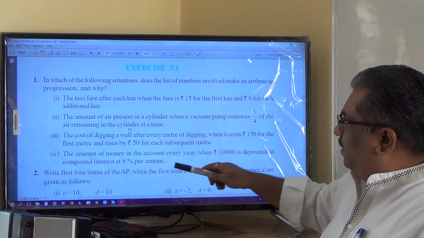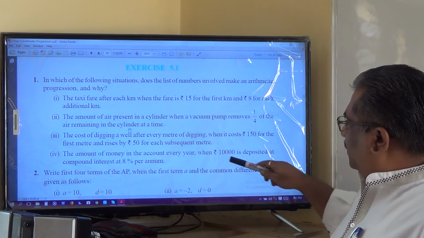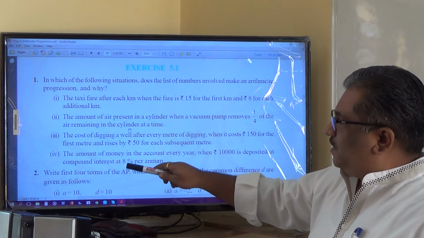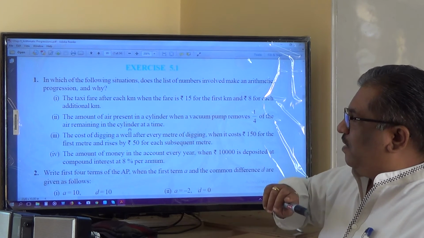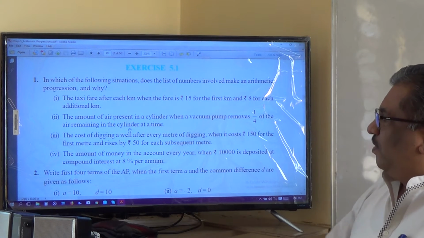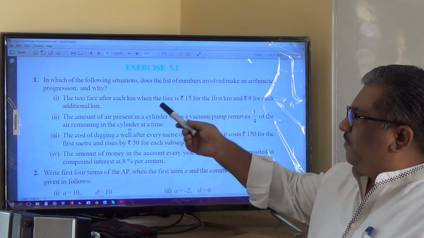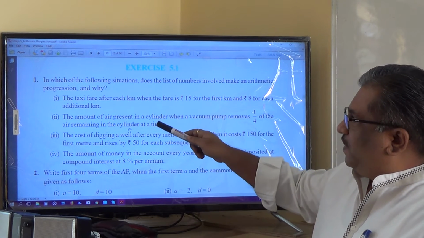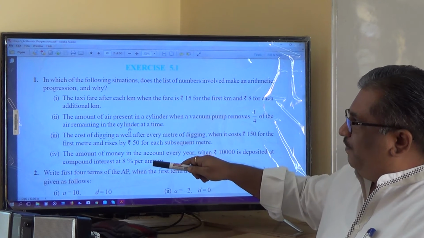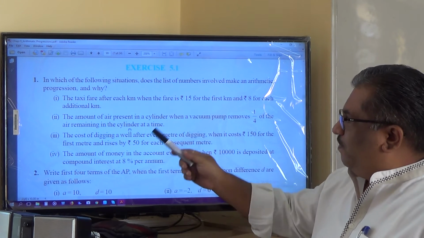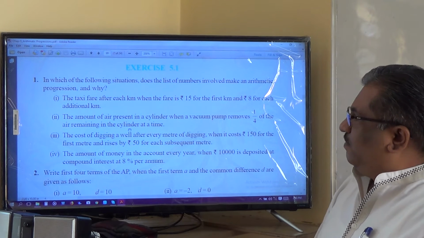Last, the amount of money in the account every year when 10,000 rupees is deposited in the beginning at compound interest at 8% per annum. So what is the amount of money? We have to use the compound interest formula over here and see whether the amount of money in the account every year forms an AP or not. Here we have to check whether the taxi fare forms an AP. Here, the amount of air present every time after pumping out, whether it forms an AP. The cost of digging, whether it forms an AP, and the amount of money in the account after every year, whether it forms an AP or not.